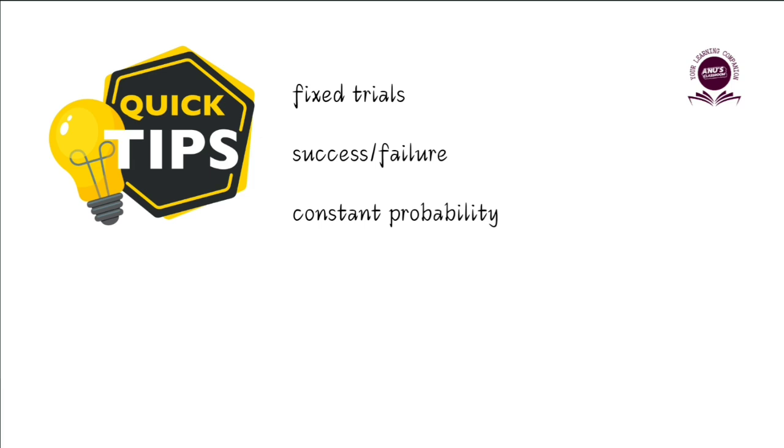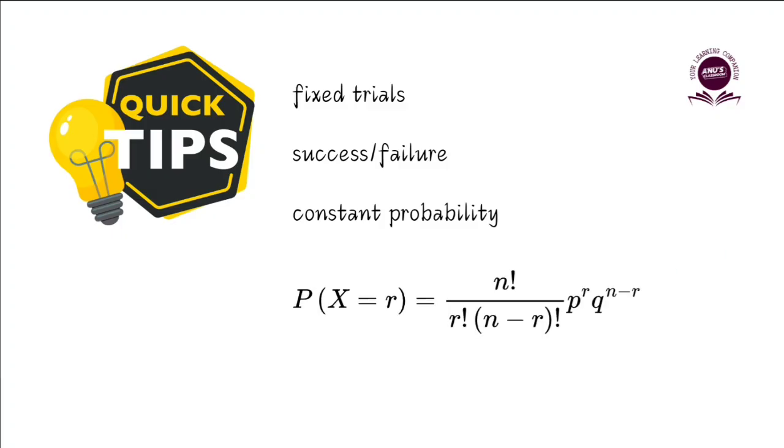Now once you have identified that this is a binomial distribution, what you have to do is break down the question into steps. As we tackled, we have to identify what is n, what is p, what is q, and what is r. Once you have identified n, p, q, r, and confirmed that this is a binomial distribution, we can now put everything in our formula. So you have to memorize this binomial distribution formula before you step into your examination hall. Only then will you be able to substitute these values and actually find the answer. So memorize this formula. Once you figure out what is n, r, p and q, you substitute those values in this formula and find the answer.